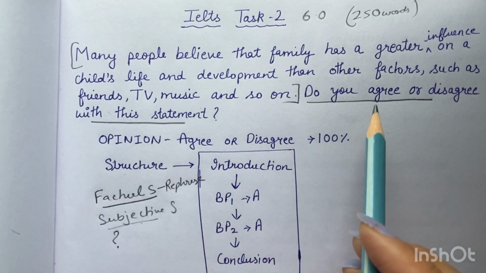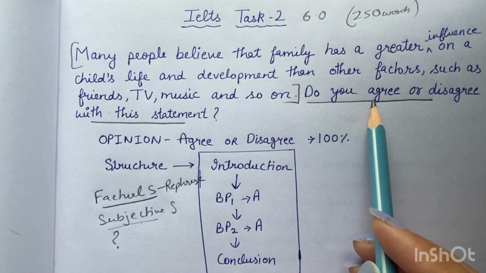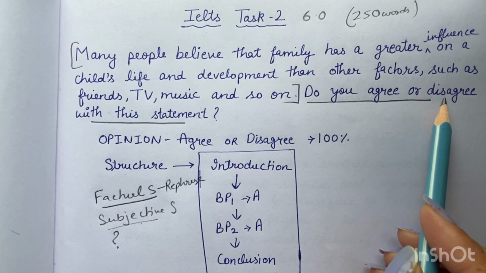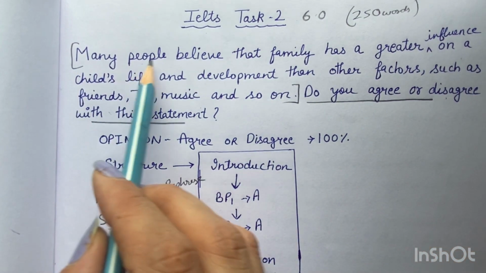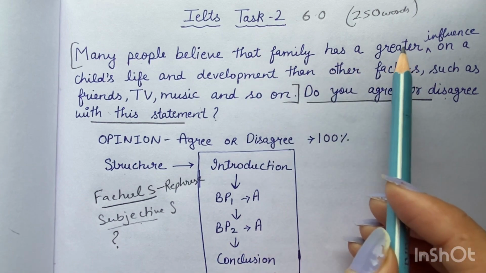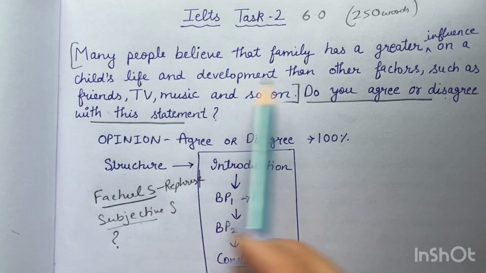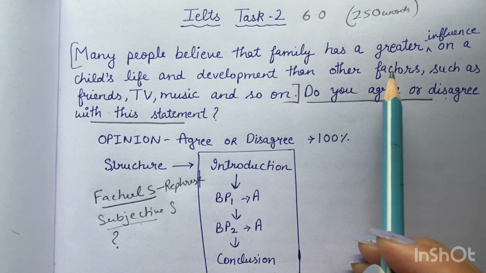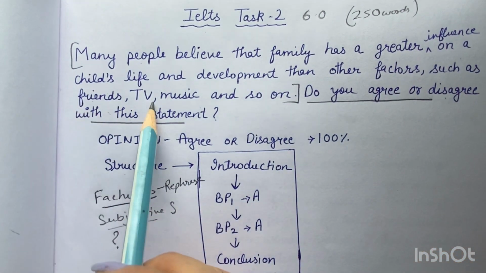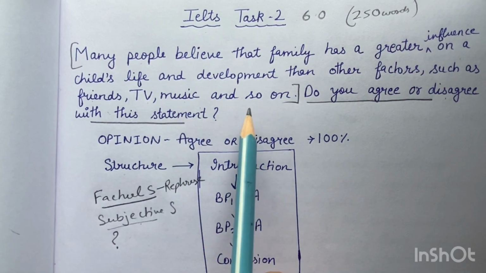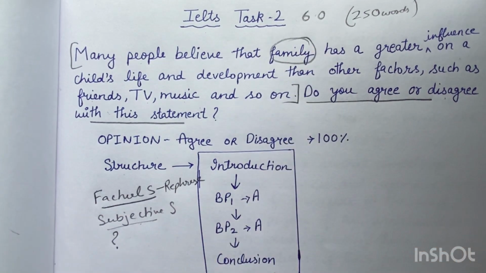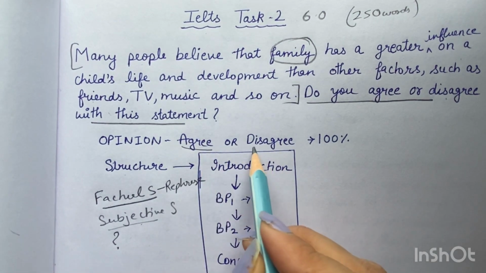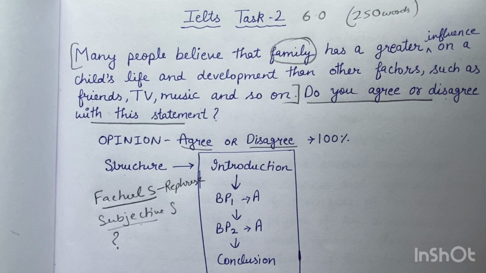As is clear from the question, they are asking either do you agree or do you disagree with the statement. The statement is very clear that the majority of people believe that the huge impact on a child's development is from their parents, but other factors, friends, television, music, and others, have less influence. So majority means the domination is from the family's influence on life. Either we agree, or we say we disagree with the statement.